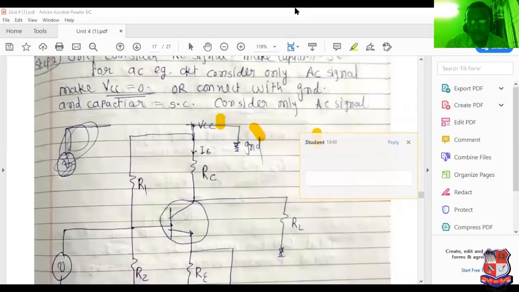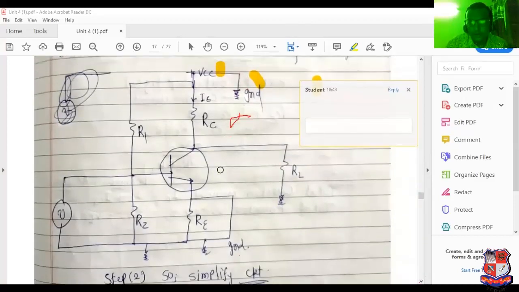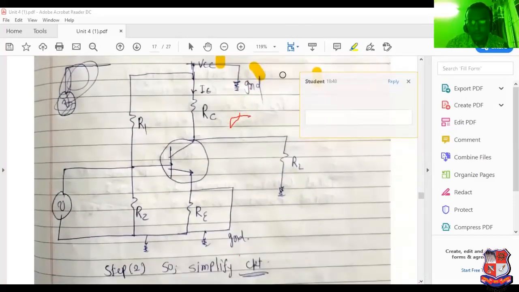Here it is known as 0 volt. Then here 0 volt. Then here also 0 volt.